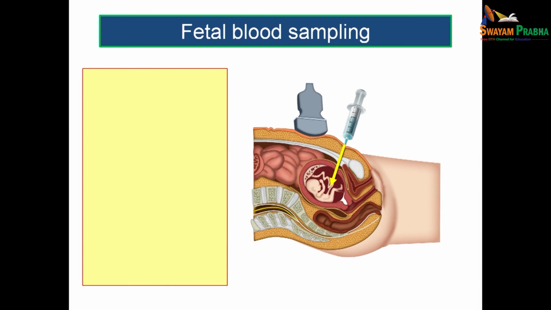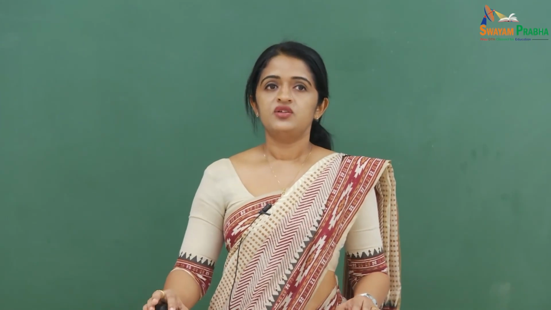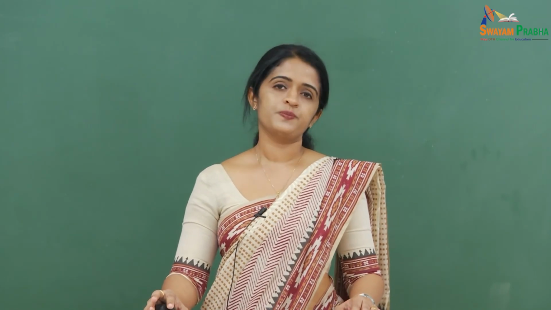Another method, another routine investigation, though not routinely done if you are suspecting something, is known as fetal blood sampling. This is otherwise known as percutaneous umbilical cord blood sampling, and this is usually done during the period of 24 to 34 weeks of gestation. The fetal blood samples are taken for chromosomal analysis.